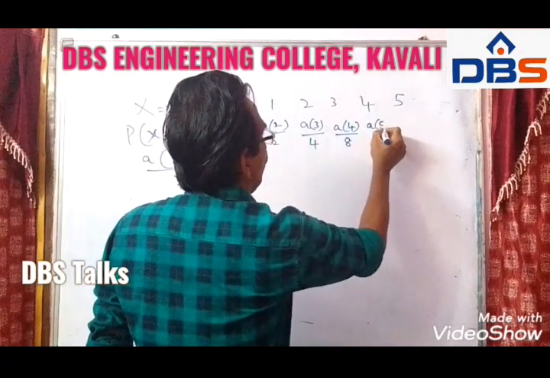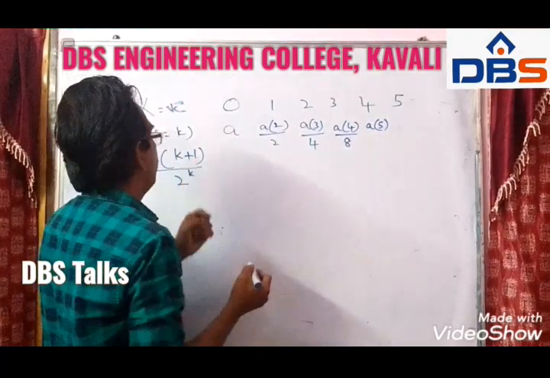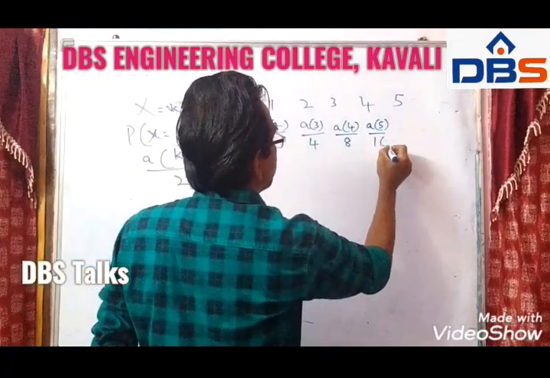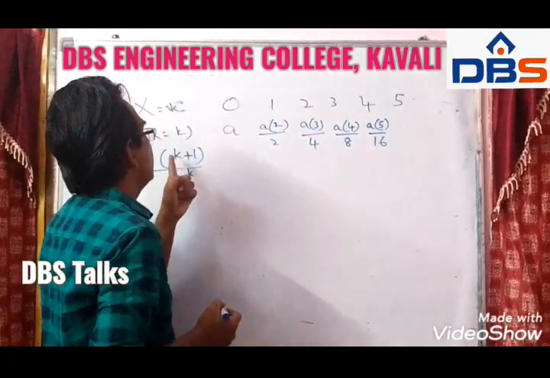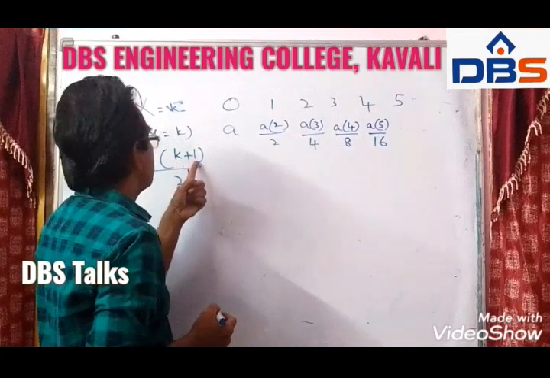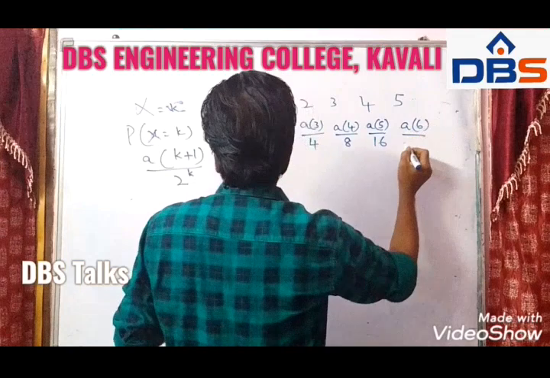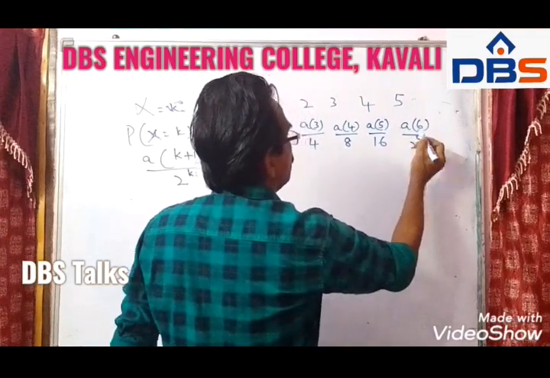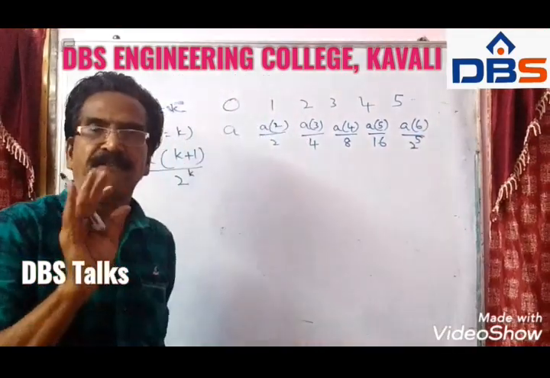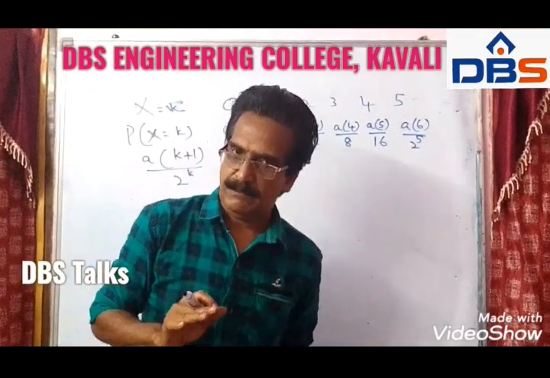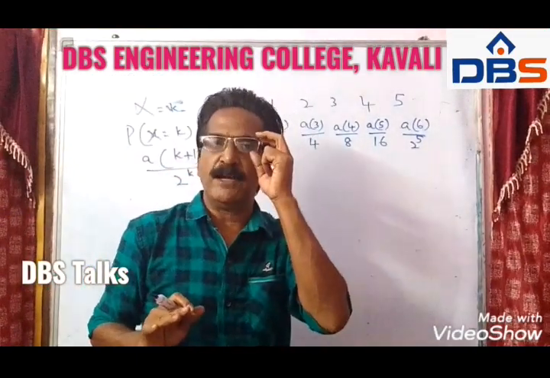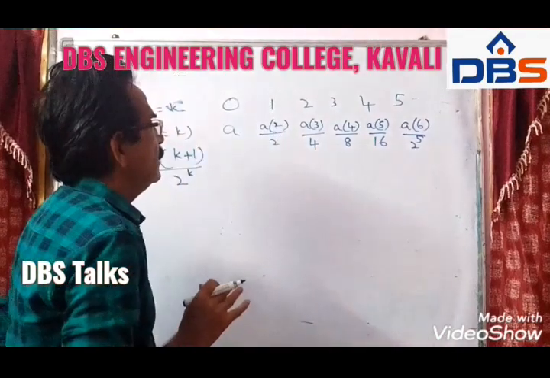For k is equal to 4, a into 4 plus 1, 5 by 2 power 4, 16. And if k is equal to 5, 5 plus 1, 6, a into 6 by 2 power 5. Friends, now we can find the value of a.